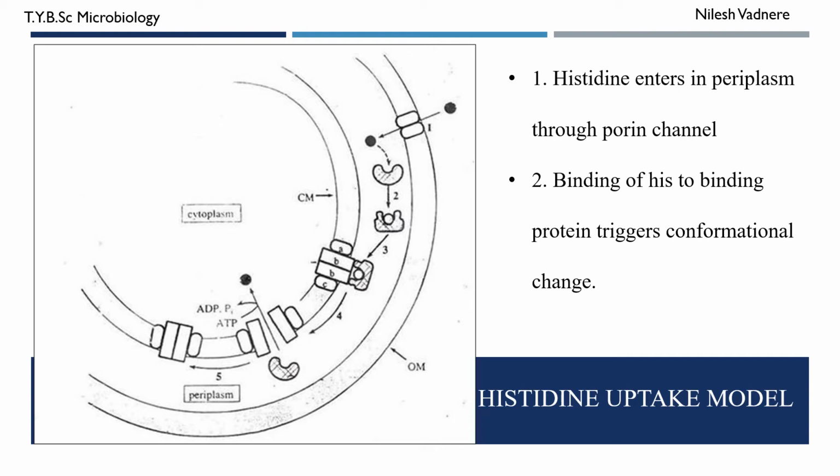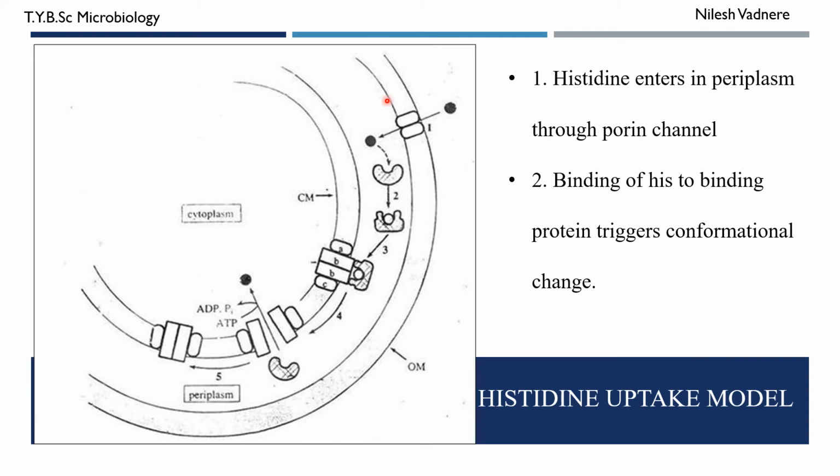We have studied about the outer membrane. The outer membrane inhibits the transport of molecules, both polar and non-polar, but the outer membrane has porin channels. So these are the porin channels, and we have studied that porin channels facilitate the transport of small hydrophilic molecules, and this is histidine. So this histidine molecule enters into the periplasm.